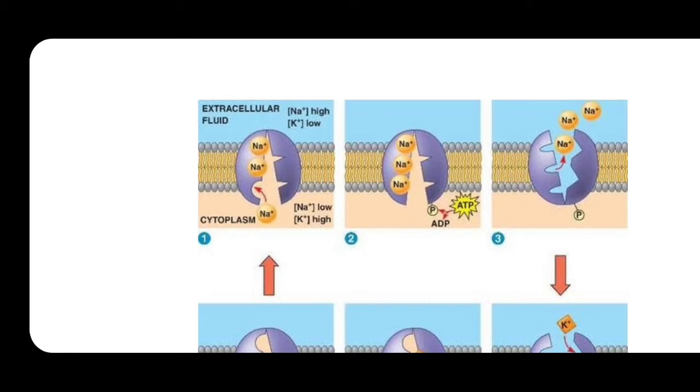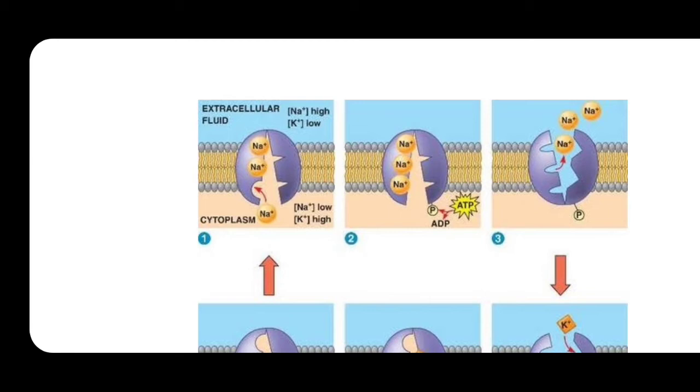But still, with the help of the sodium potassium pump, the sodium ions which get bound now move from the cytoplasm towards the extracellular fluid. So this is the movement of the 3 sodium ions from the exoplasm towards the extracellular fluid.